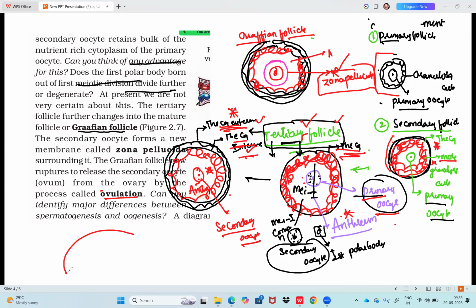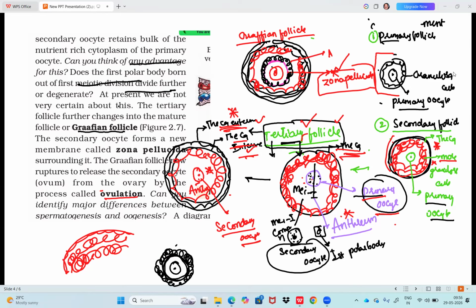That means the theca externa, theca interna and granulosa cells will remain, and the inner layer, what do you call the inner one? Secondary oocyte, surrounded by zona pellucida, a glycoprotein layer. We have one more that is not mentioned in the text here, that is corona radiata. In the diagram it is mentioned, corona radiata. I have to draw that also here. I just went through the text, theory sentences, that's why we made it like this.